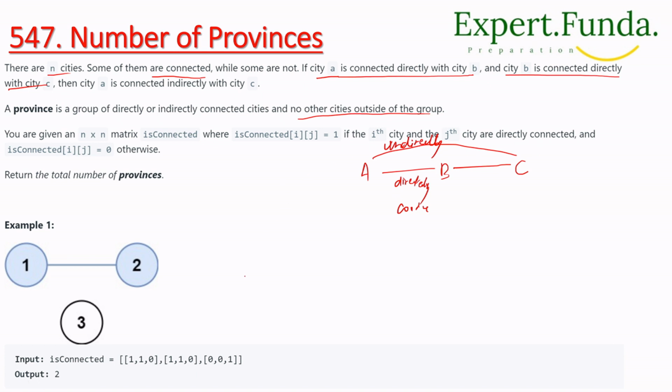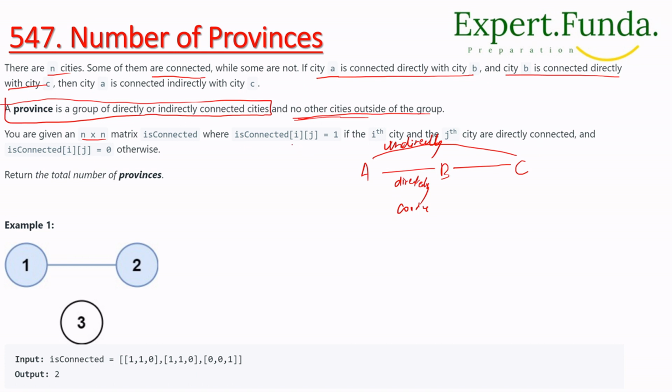So a province is a group of directly or indirectly connected cities, and no other city outside the group.